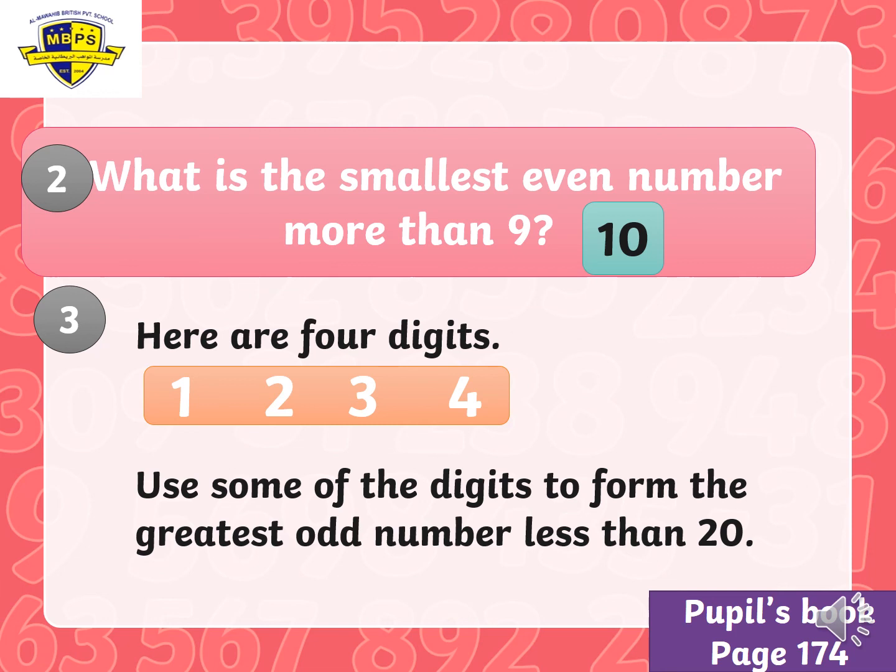Which number will you have? 19. But do I have 9 here? No. Can I say 18? No, because 18 is an even number and I need odd. Now go back again until you can find a number that you can make using these digits. Which number can you make? Very good, 13.